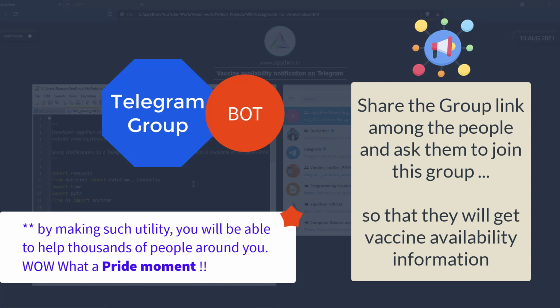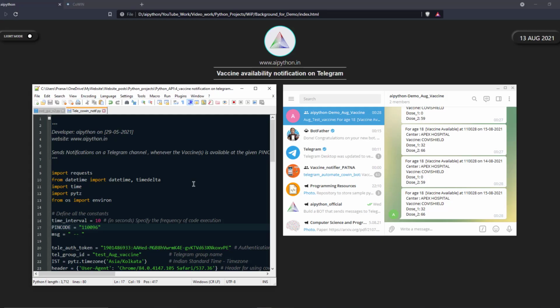It's not exactly an app, but you can say it's a utility on top of Telegram, basically to allow you to receive notifications. Your bot will be running the whole day and sending notifications so that the concerned person will be notified about any vaccine availability. So that's it for this demonstration.